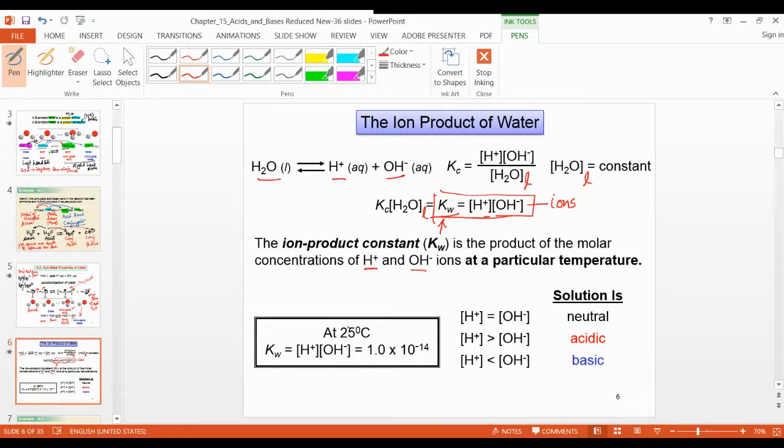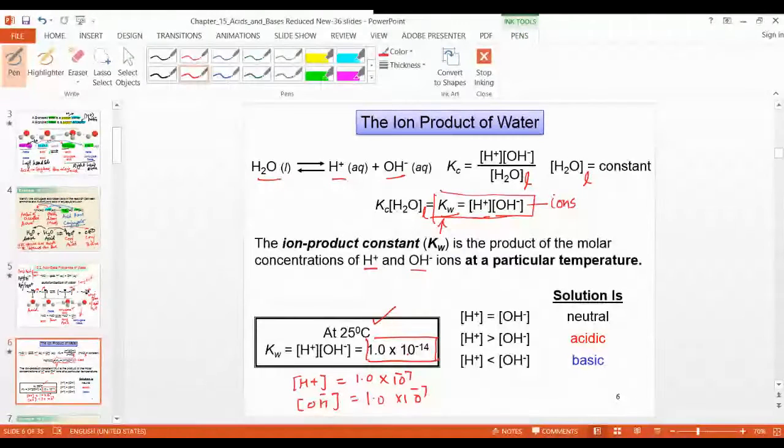All right, so now this is at 25 degrees Celsius. This is the formula, and this is the constant Kw value. It means that H plus is equal to 1 into 10 to the power minus 7, and OH minus is also the same, 1 into 10 to the power minus 7. You have to memorize this. These are the constant values. If you know this value, you can calculate what is the concentration of H plus and what is the concentration of OH minus, if Kw is given.